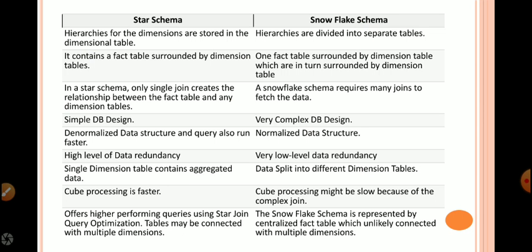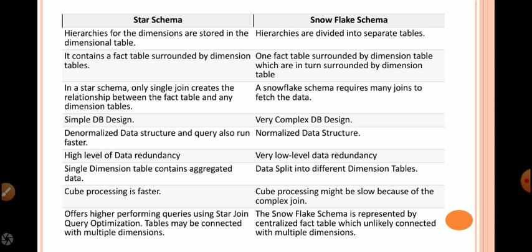The table shows the difference between star schema and snowflake schema. In star schema, hierarchies for the dimensions are stored in the dimensional table, whereas in snowflake schema, hierarchies are divided into separate tables. Star schema contains a fact table surrounded by dimension tables, whereas in snowflake schema, one fact table is surrounded by dimension tables which are in turn surrounded by further dimension tables.